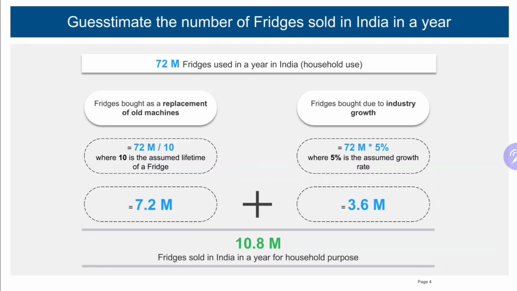I hope this guesstimate helps. You can use this approach for finding similar guesstimates. You can use it for washing machine, fridge, AC, etc.